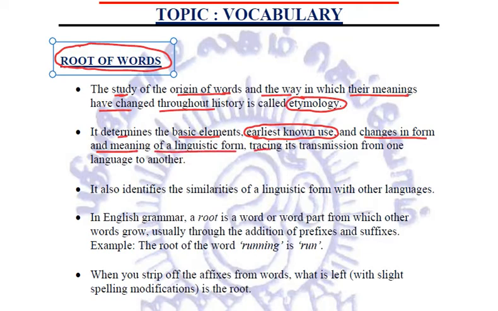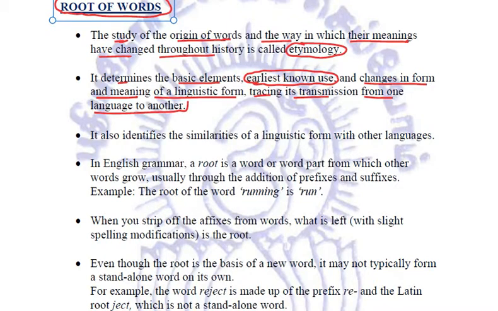And it traces its transmission from one language to another. So these are the things that etymology deals with. We are not much concerned about what exactly etymology deals in. The important thing is that it identifies the similarities of a linguistic form with other languages. There have been so many words derived from different languages. They are used in a particular language, but their origin is different.